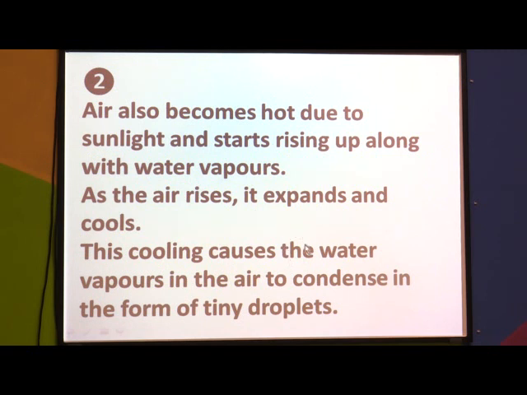Now air becomes hot because of sunlight and it starts rising up along with water vapors. When the air gets heated because of sunlight, it becomes light in weight. So as it becomes light in weight, it starts rising up along with water vapors.